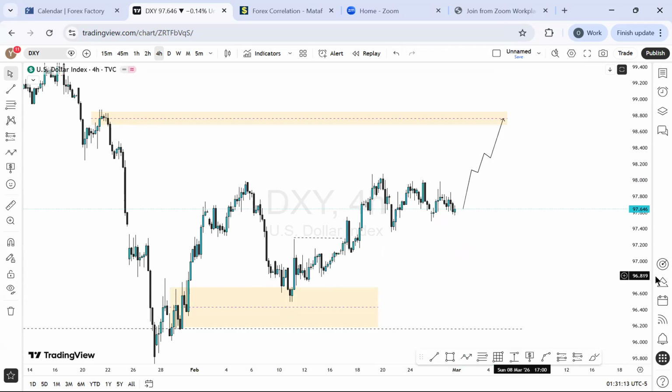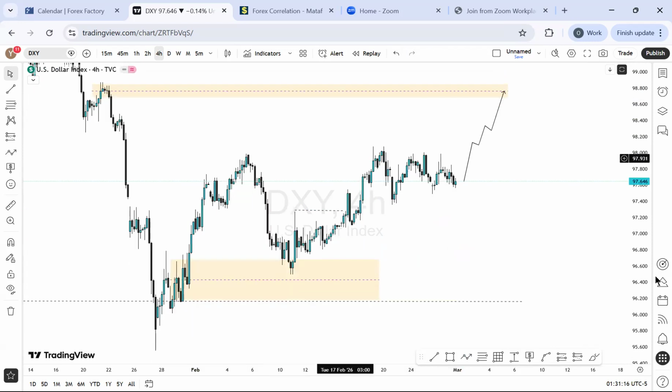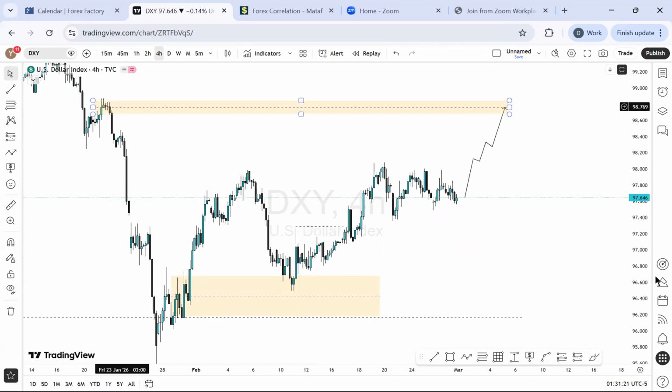So this is the monthly demand zone, and we can see so far so good, it's creating higher highs and higher lows, and that is also sustained. So with that information, let's go forward and see how we can trade EUR/USD and GBP/USD for the week.